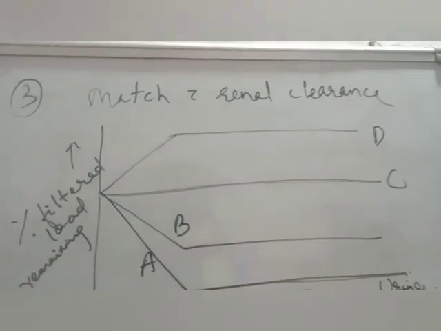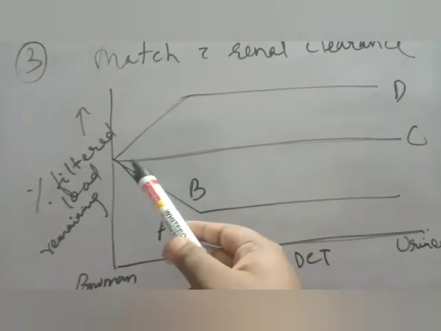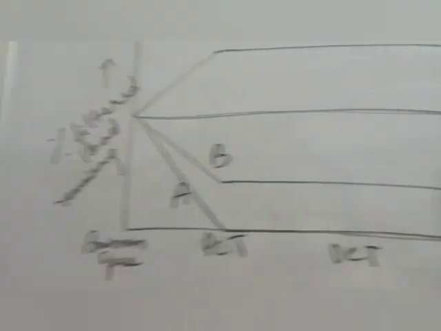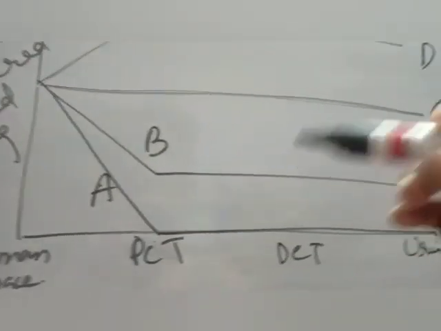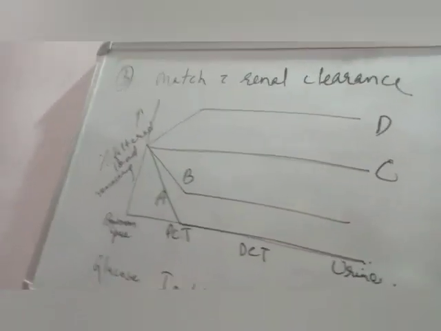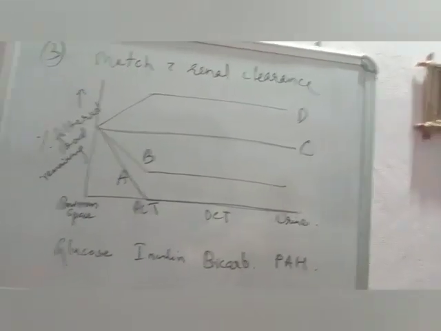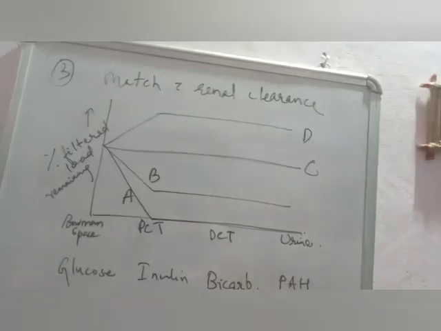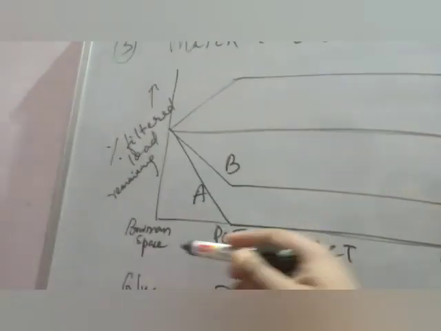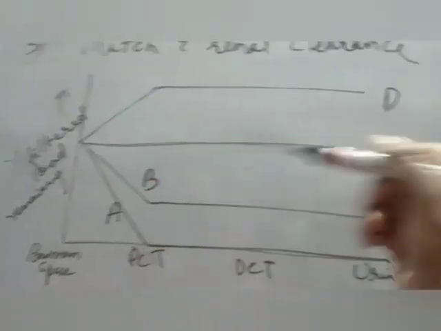First of all, the easiest one which everyone can answer, the straight line. It is a substance which is neither reabsorbed nor secreted. Reabsorbed means it will be carried away from the filtrate into the blood, and secreted means it will be secreted into the urine. So after getting filtered in the Bowman space, nothing is happening to it.